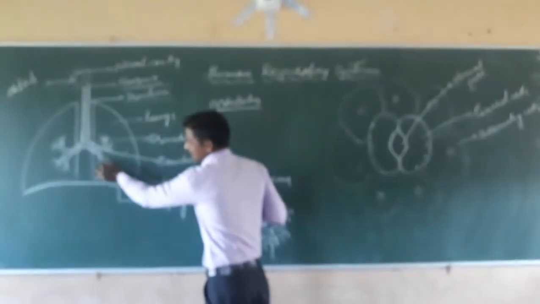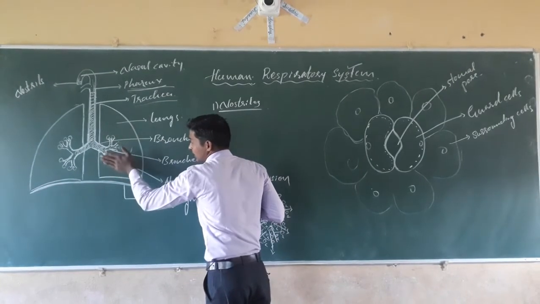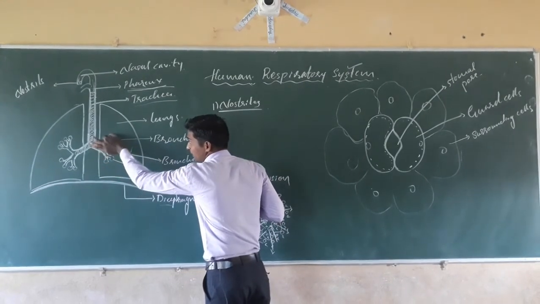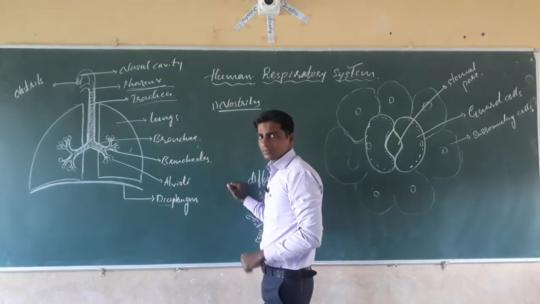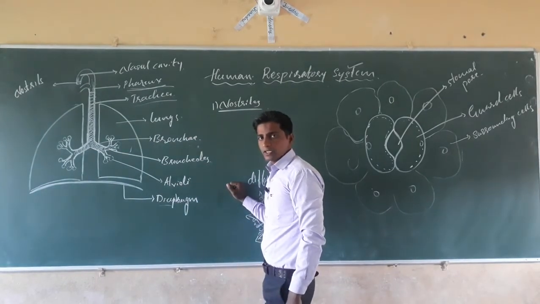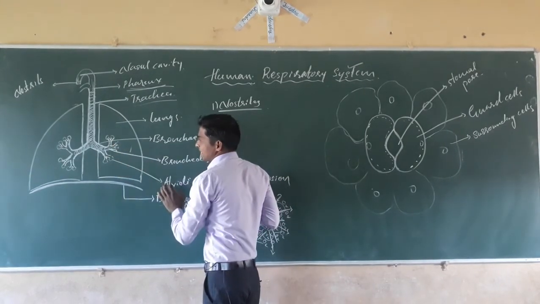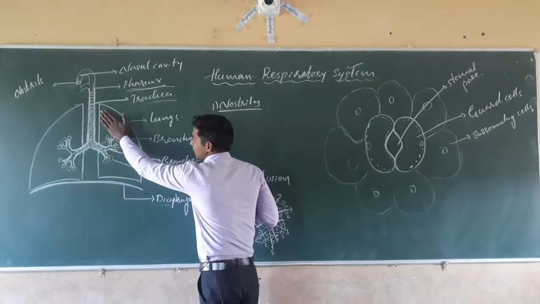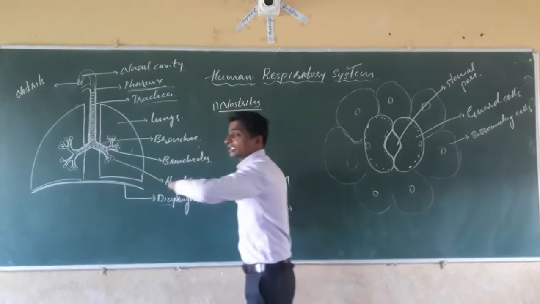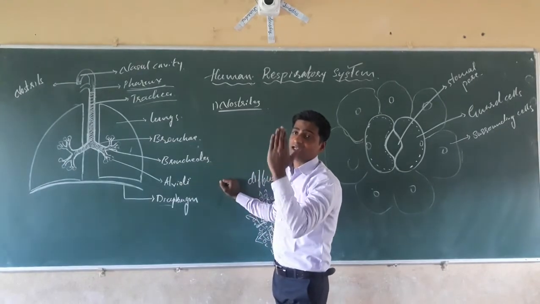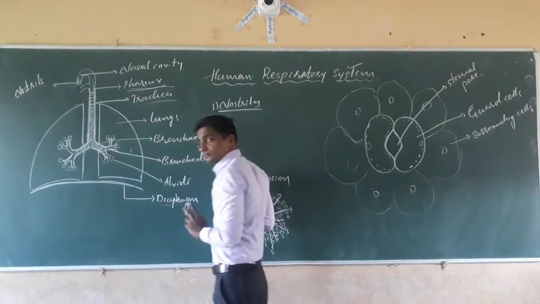That is, bag-like structures are present throughout the lungs because of the presence of these minute bag-like structures. Thousands of bag-like structures are present in a single lung. These minute bag-like structures are called the alveoli, and they help in the exchange of gases, that is carbon dioxide and oxygen. The exchange of gases takes place in the alveoli.